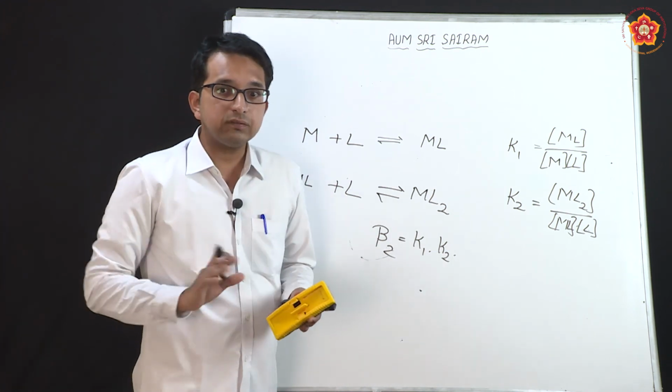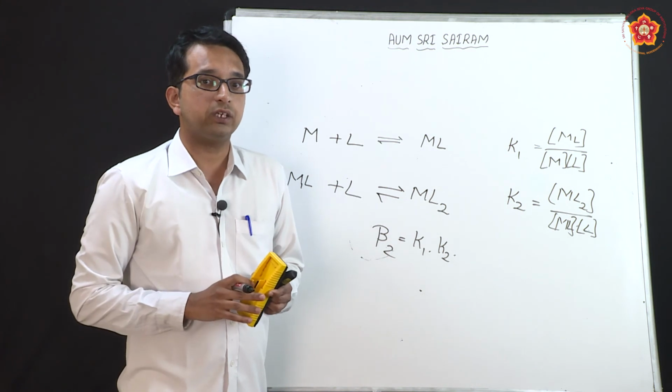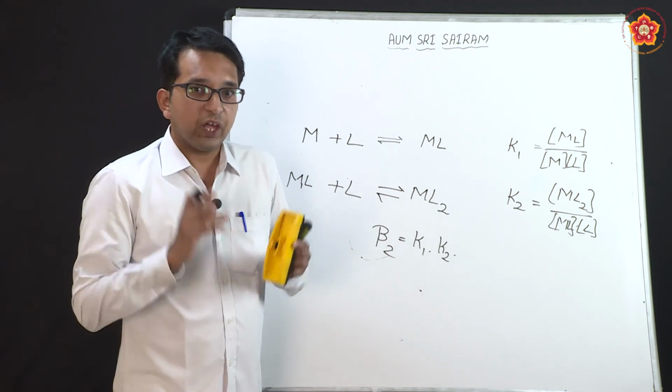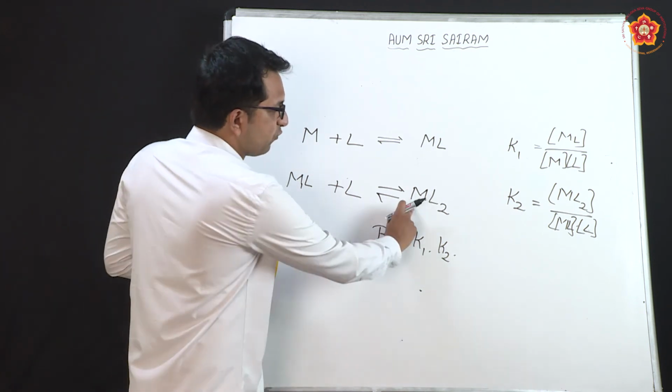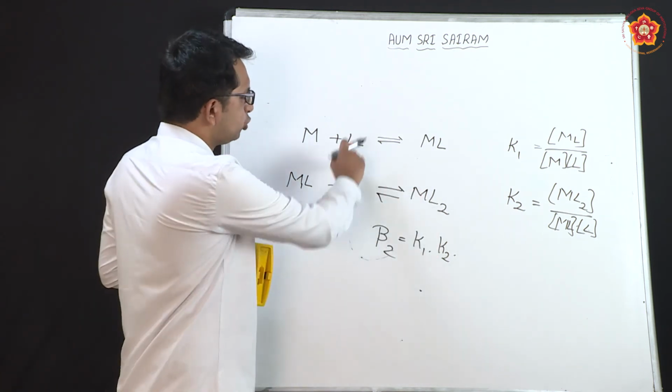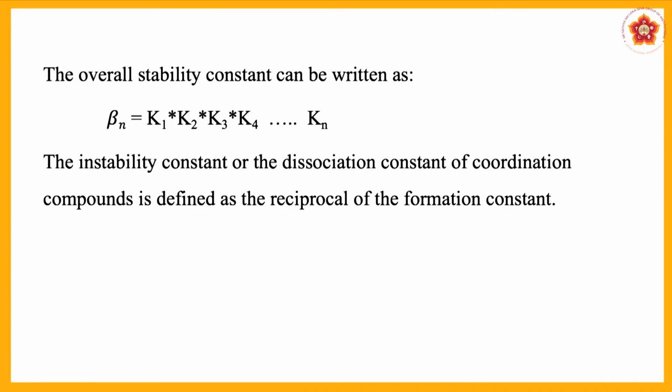So, a reaction can be formed in any number of steps. If you have to form ML6, it has to be formed in 6 steps. If you have to form ML4, you have to form in 4 steps. This is the formation of ML2, where with only 2 steps you can form it and write beta 2. So, beta n is basically the total number of steps that are present.